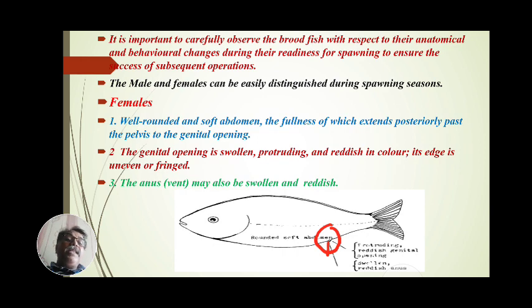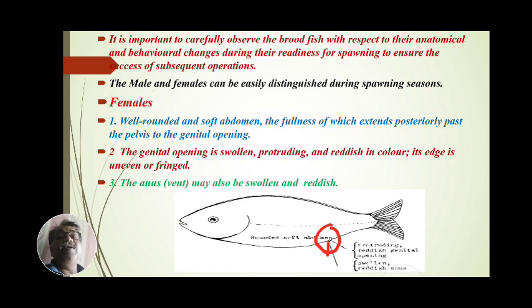And third, the anus or vent may also be swollen and reddish. These three characters indicate that the female is ready, maturing to spawn and breed, and ready for discharging and liberating the eggs.